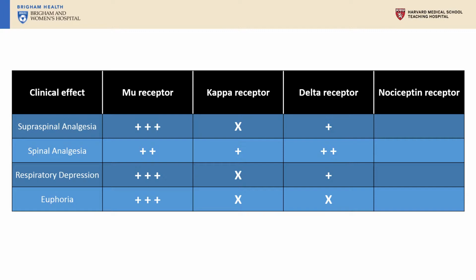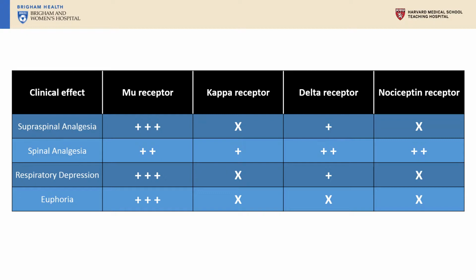Delta agonism results in weak analgesia through brain mechanisms and intermediate analgesia through spinal cord activity. It does result in a low degree of respiratory depression, but not euphoria. Like kappa, there are no pure agonists of just the delta receptor for clinical use. Again, the primary mu agonists, morphine and levorphanol, do have moderate activity at delta, and tramadol has a minimal amount of activity. Of the mixed agonist-antagonists, butorphanol is a full delta agonist.